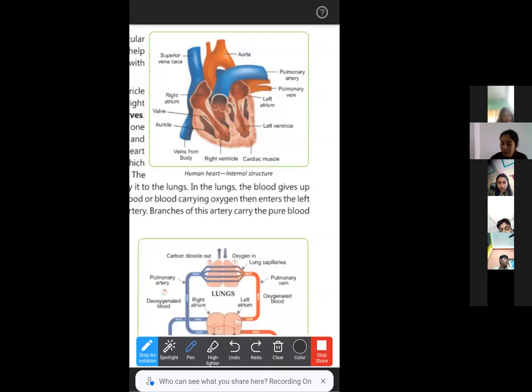Now only one part is left here, that is the aorta. This arch. What is it called? This is called the aorta. Through the aorta, the oxygenated blood will go to all the parts of our body. There is an arch, and arch means a U-like structure. Here two divisions can be seen, but actually the aorta has 3 main divisions. One cannot be seen here.